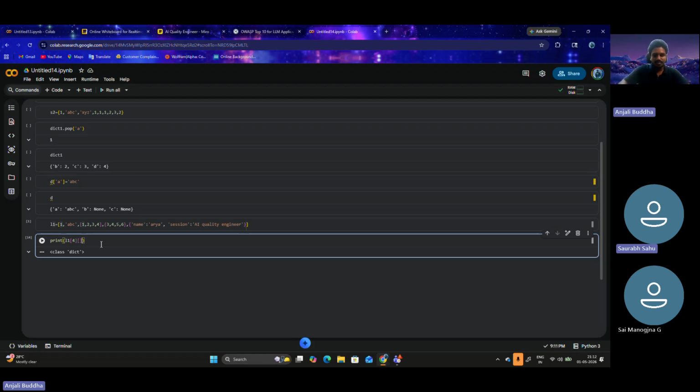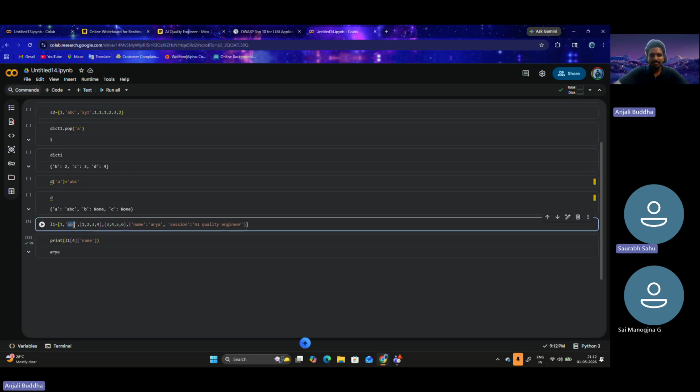Just a quick question: all the primitive data types, they are also objects, right? Like int, char, they are also objects. In Java, I guess there's a different concept; they are non-object primitive data types. Here, even an integer is an object of the Integer class, and string is an object of the String class.